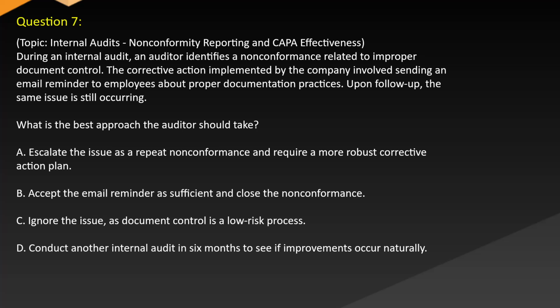A. Escalate the issue as a repeat nonconformance and require a more robust corrective action plan. B. Accept the email reminder as sufficient and close the nonconformance. C. Ignore the issue as document control is a low-risk process. D. Conduct another internal audit in 6 months to see if improvements occur naturally.